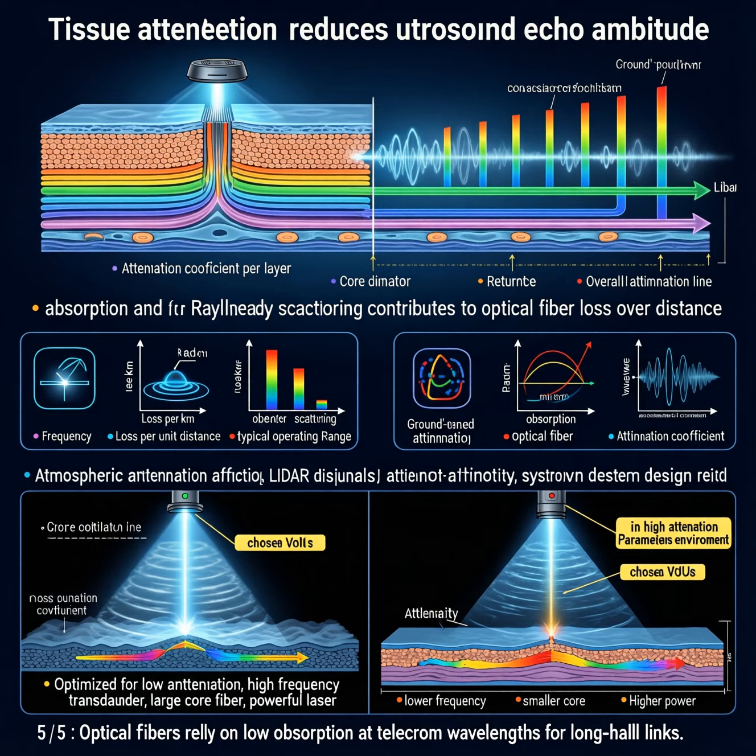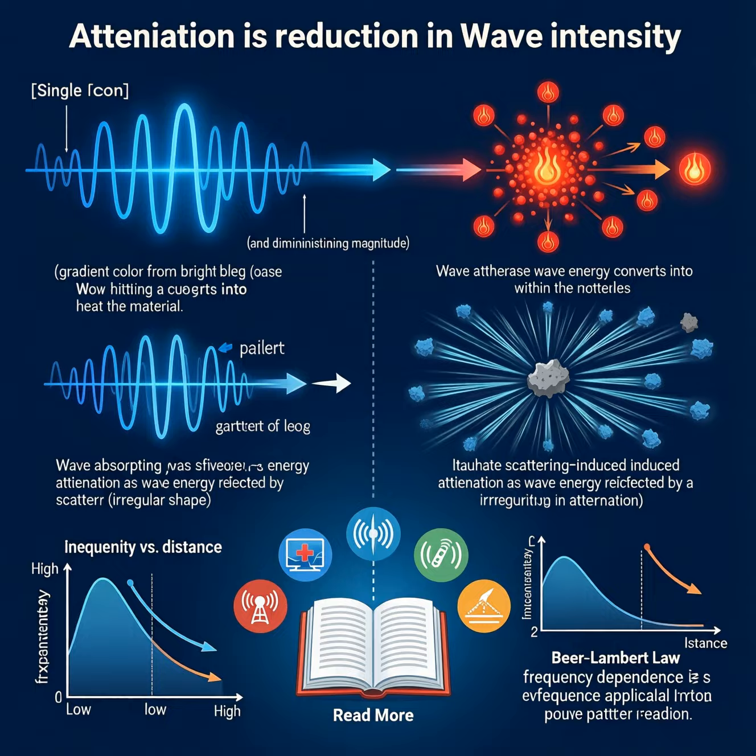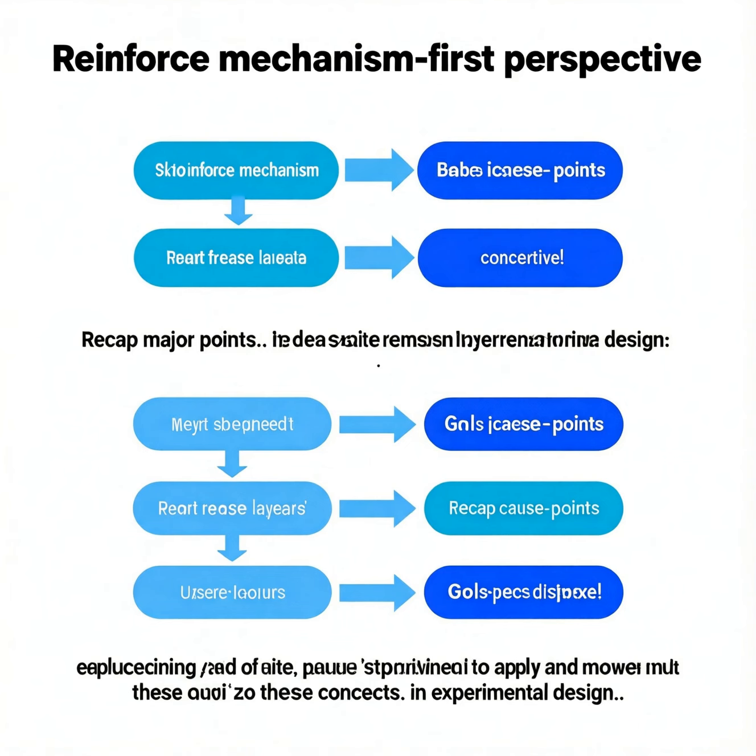Attenuation reduces the energy that travels through tissue. In ultrasound, scattering redirects sound waves in many directions. Absorption converts acoustic energy into heat within cells. Both mechanisms lower the signal that reaches the transducer. Optical imaging faces similar losses due to photon scattering. Light absorption by hemoglobin and melanin also diminishes intensity.